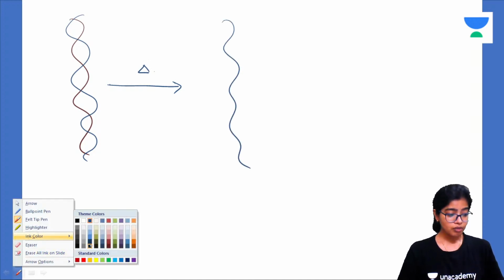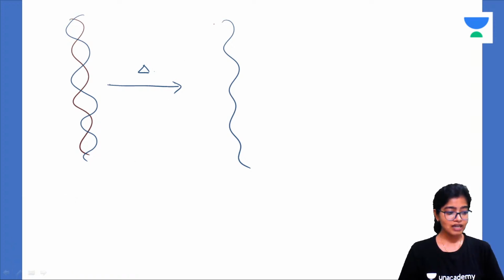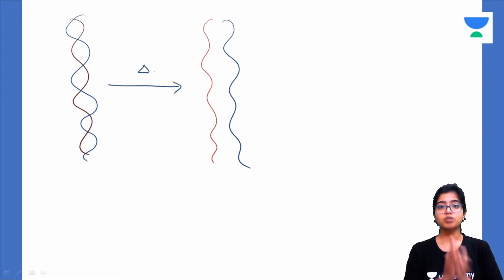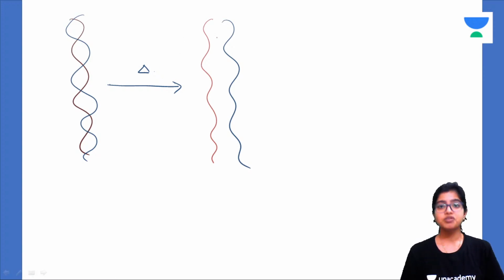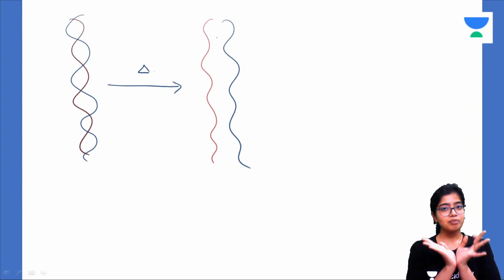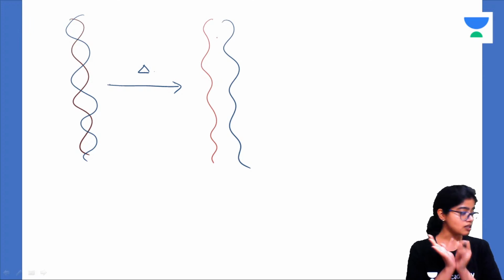But you remember, inside the body, we had single-stranded binding proteins that were preventing the reattachment or resealing of the two strands, because they have complementary nitrogenous bases which are attracted towards each other to again form hydrogen bonds. Therefore, inside our body, whenever the two strands were separated during replication, there was a tendency for the two strands to come together. Therefore, they were kept separated by the single-stranded binding proteins.